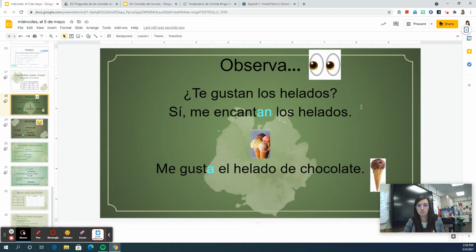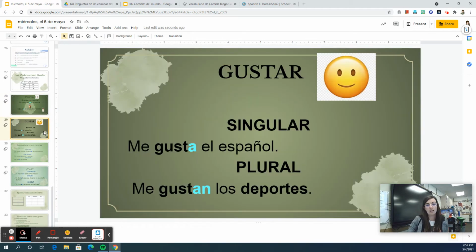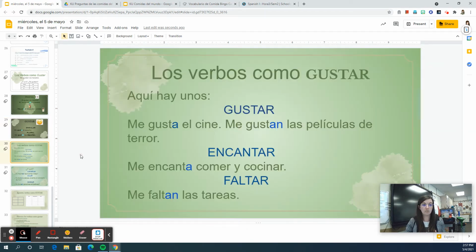Los helados. But my second answer, me gusta el helado de chocolate, I'm just talking about one type of ice cream. So I'm going to say gusta el helado. If it's singular, it ends with just an A. If it's plural, an N.